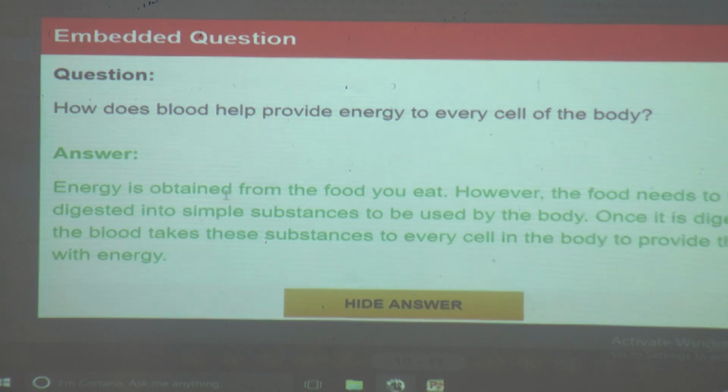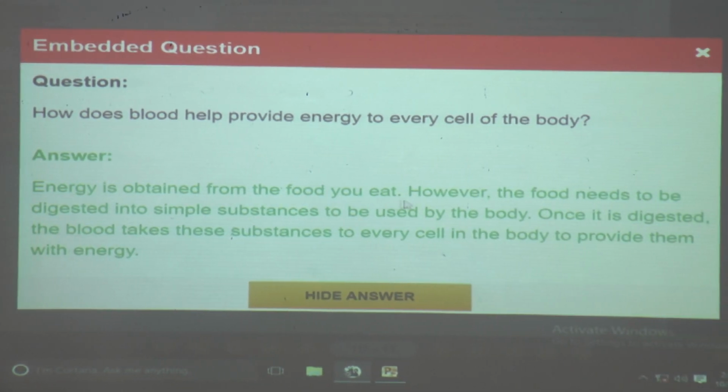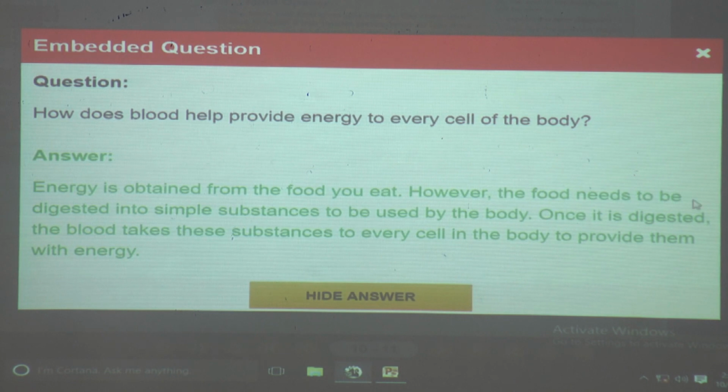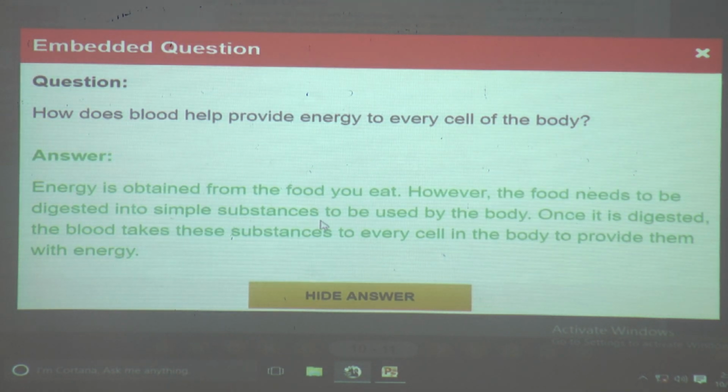Energy is obtained from the food you eat. However, the food needs to be digested into simple substances to be used by the body. Once it is digested, the blood takes these substances to every cell in the body to provide them with energy.